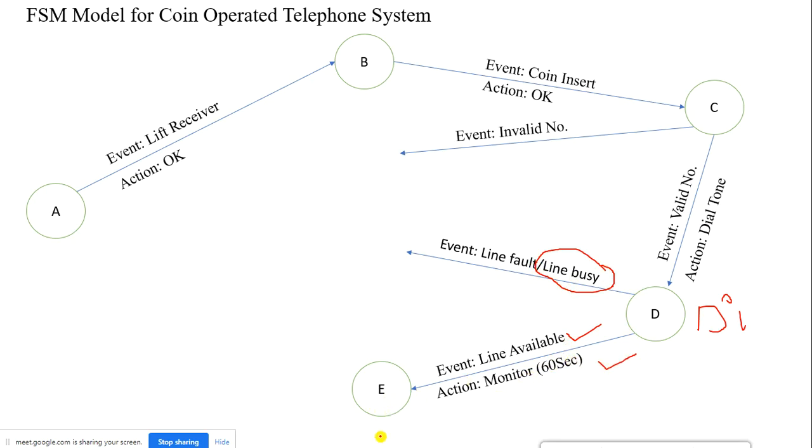Now the state E is giving me that the call is in progress, right? For how many seconds does it have to be in progress? What action do you need to take here? Keep one counter where the counter counts from 60 down to 0. You need to monitor that, the moment the line is connected, and make sure that the line is available for only 60 seconds.